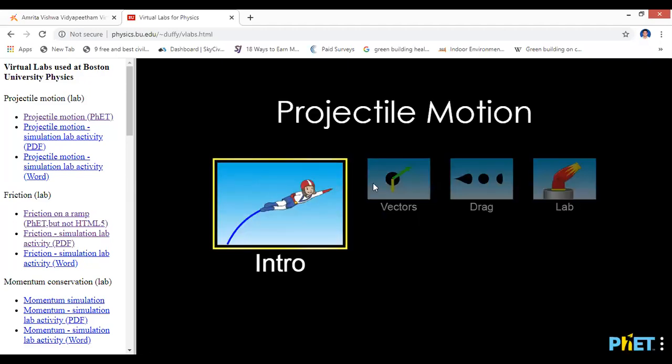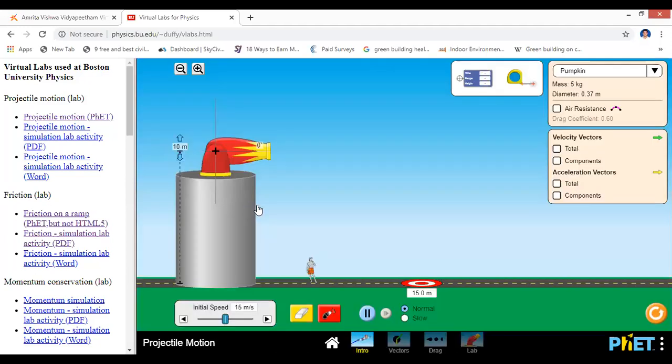Okay, let me first go with introduction by clicking on the overview, right? So clicking introduction. So here see the option. It is something like a game, but they are not just games where you can just play and go. So here you can learn a lot. So here we are talking about projectile motion, right? So projectile motion is not like in your engineering. How it is going to perform, so that everything can be understood here, right?